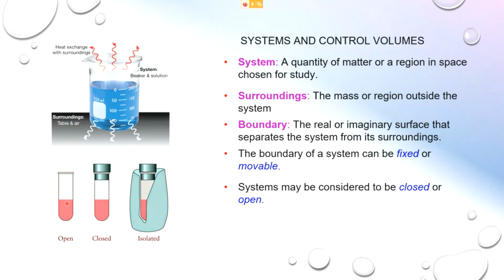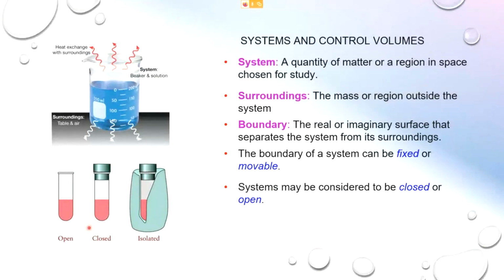When this liquid is heated, it may vaporize, and particles of this liquid may escape from this opening. So we call this an open system, and this a closed system.